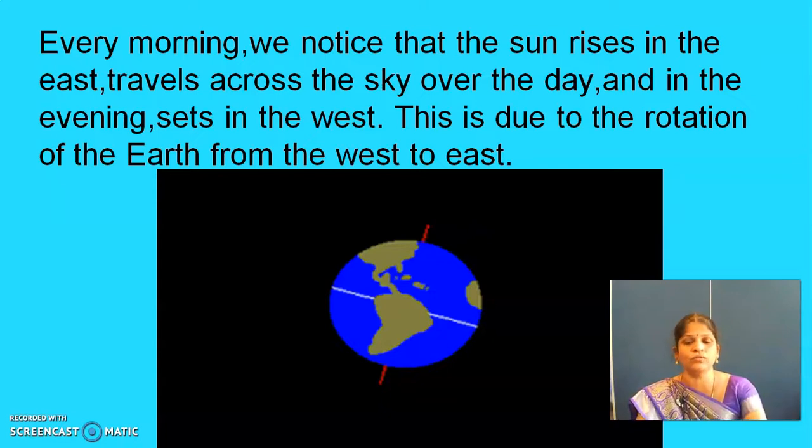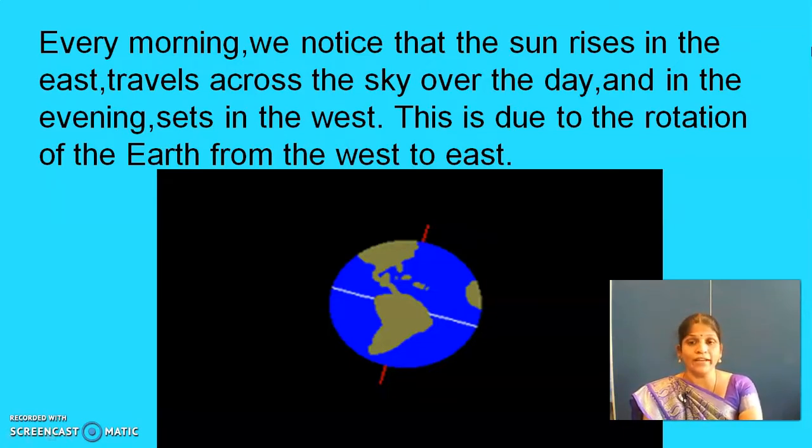This statement is true. Yes, we use this statement, but the sun does not move from one place to another. Okay, it is stable. It is in the same place. Our earth only rotates and receives the sunlight. So we are saying every morning we notice that the sun rises in the east, travels across the sky over the day, and in the evening sets in the west. This is due to the rotation of the earth from west to east.